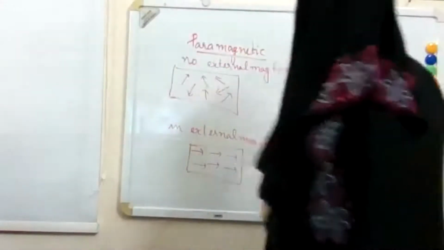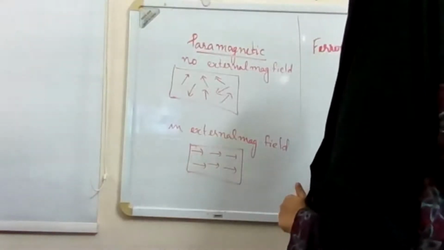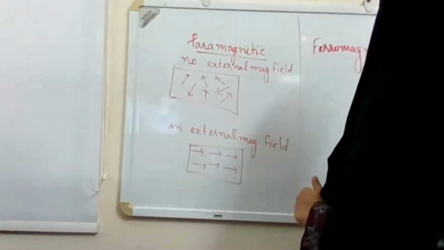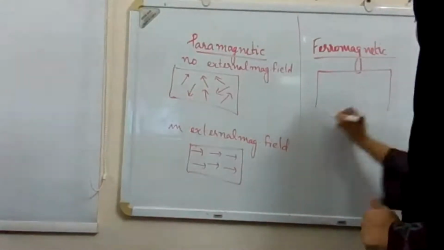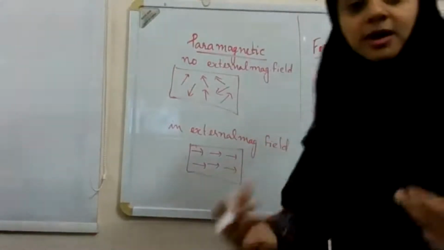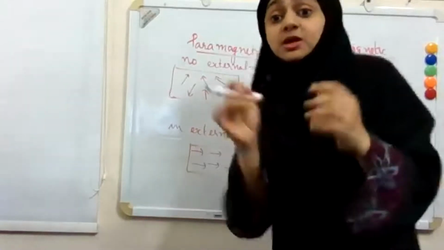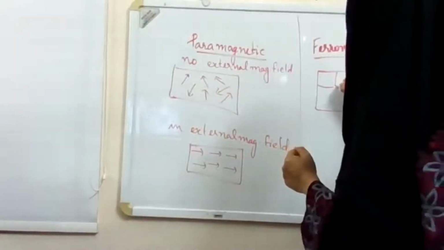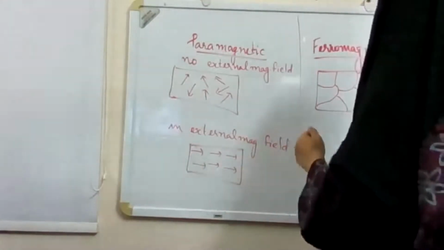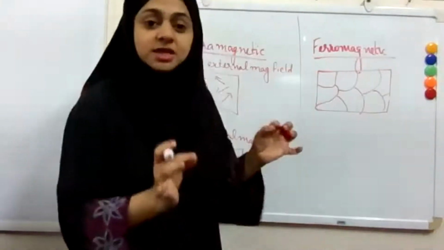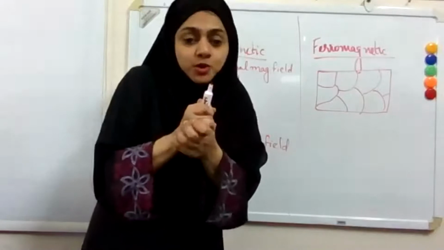But in a ferromagnetic substance, these atoms are not oriented individually. They exist as groups called domains. They do not exist as individual atoms. They are like a closed community.